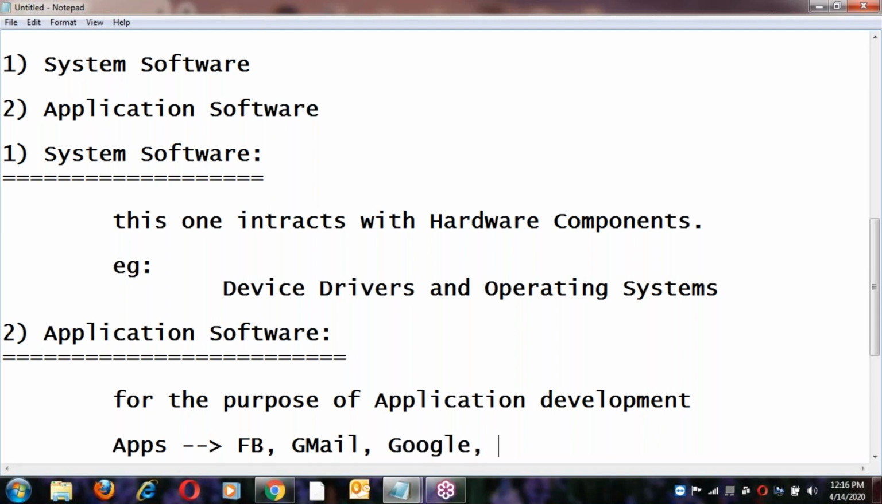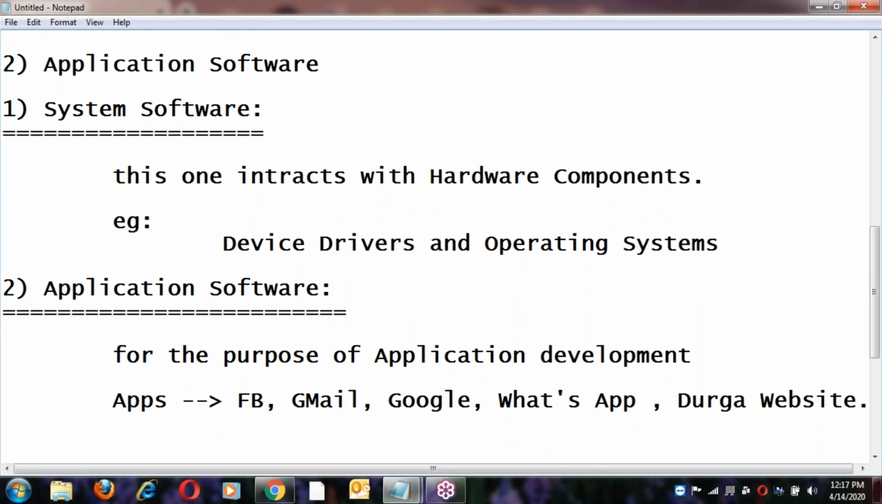Next, WhatsApp. Call it WhatsApp, don't say it incorrectly. WhatsApp is an application, an app. Next, the Durga website. All of these are applications, right?